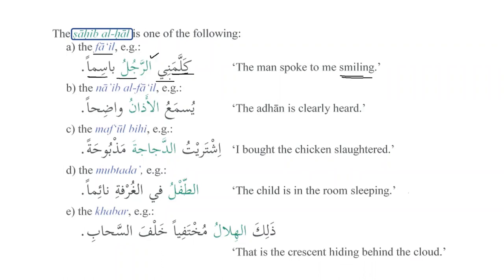And we know that whenever the attached pronoun comes before the subject, before the fa'il, that's why we can see here that ar-rajulu is the fa'il, but it comes after the object, or maf'ul bihi. Then it can be na'ibul fa'il. Na'ibul fa'il, we know that it always comes in the passive sentences.